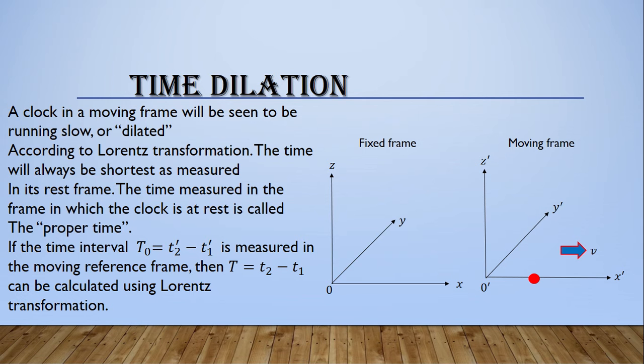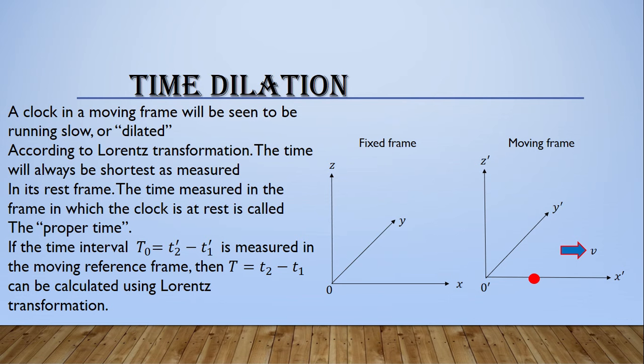Now moving on, time dilation. A clock in a moving frame will be seen to be running slow or dilated. According to the Lorentz transformation, the time will always be shortest as measured in its rest frame. The time measured in the frame in which the clock is at rest is called the proper time.